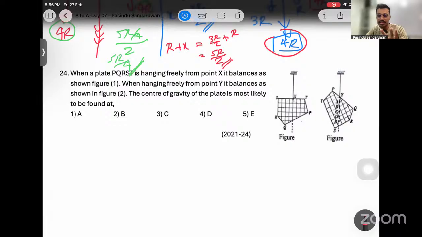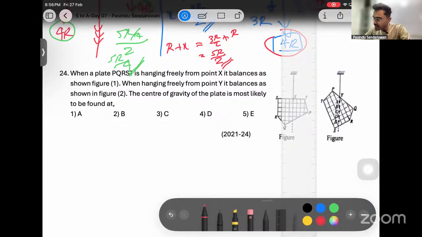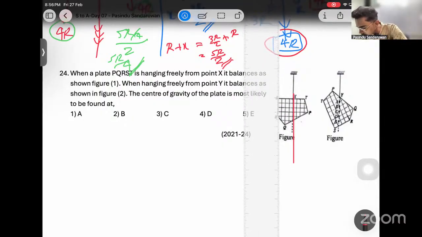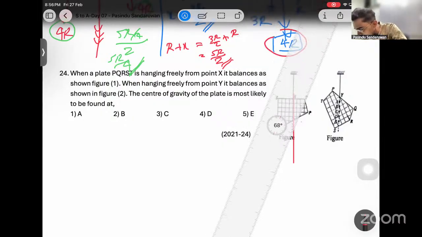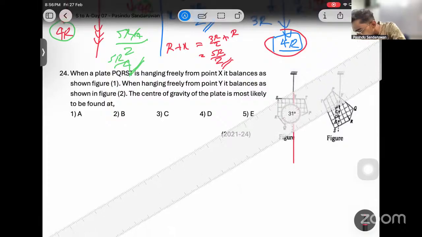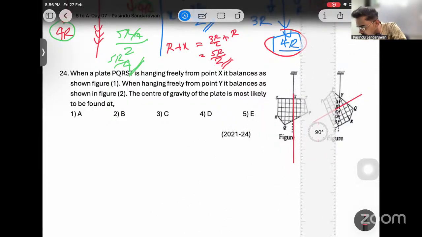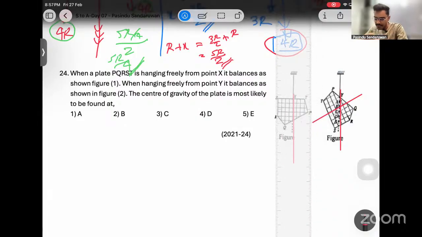If you are given two scenarios, identify their vertical lines. On the vertical line, there should be the center of gravity which connects this. Then from S, it is 4 grids from here, no? From S, 4 grids. So this is the line which comes from the first one, and this is the line which comes from the second one, right? It's close to B, right? Close to B. Simple.